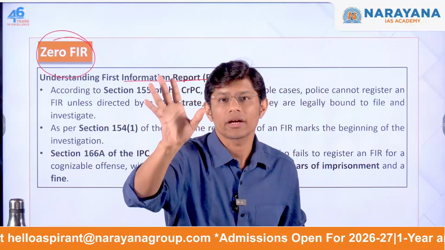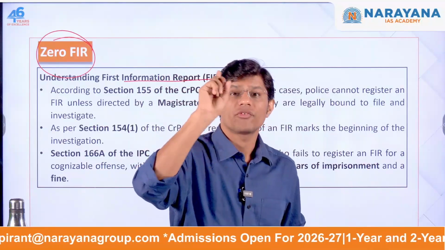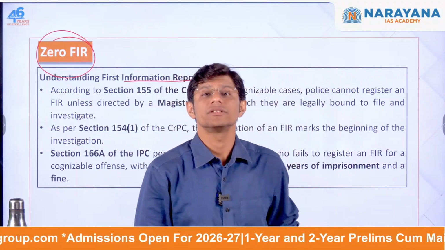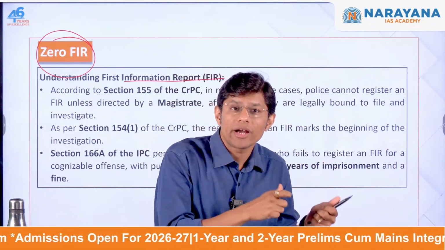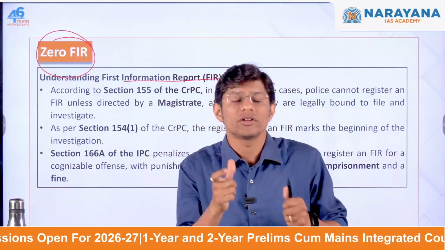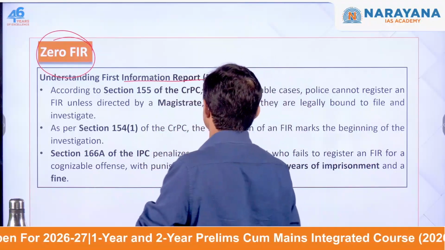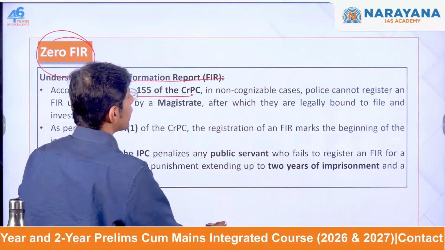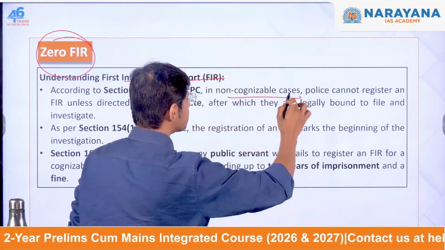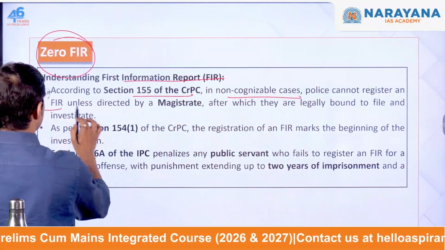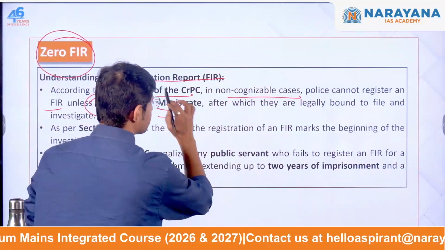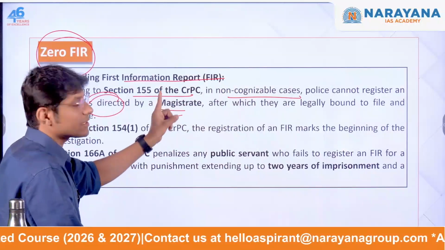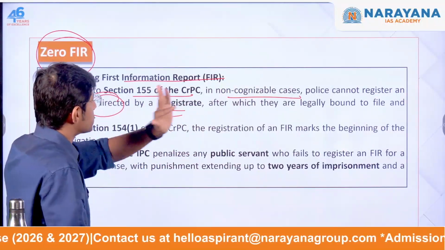No warrant is required. Now, though FIRs are primarily associated with cognizable offences, they may also be filed for non-cognizable offences under certain conditions. For example, under Section 155 of the CrPC, the old law, in non-cognizable cases, police cannot register an FIR unless directed by a magistrate. They can only register an FIR once the magistrate gives permission.